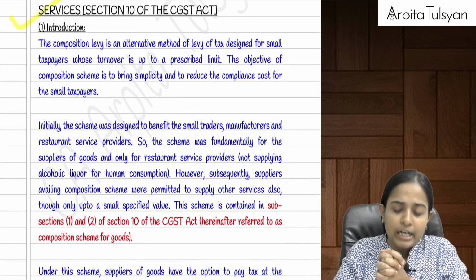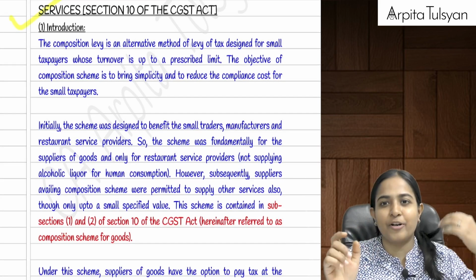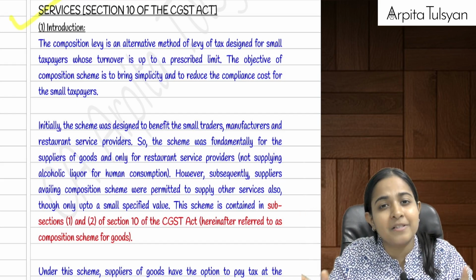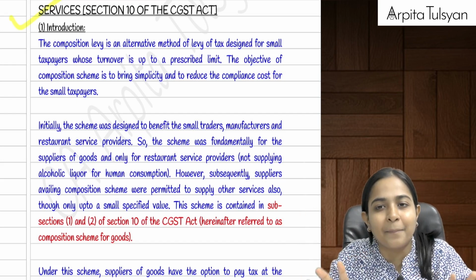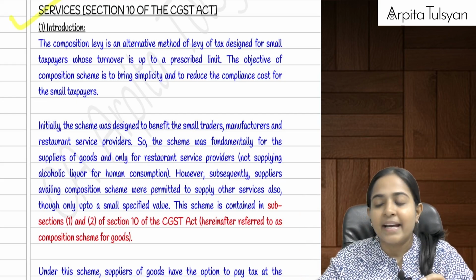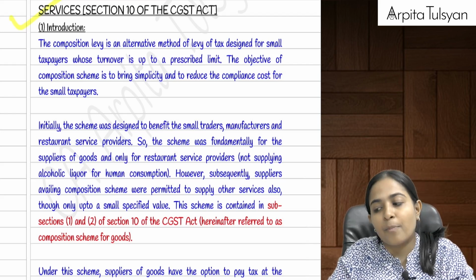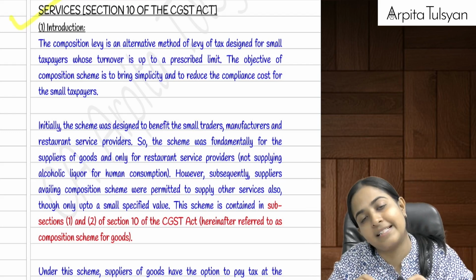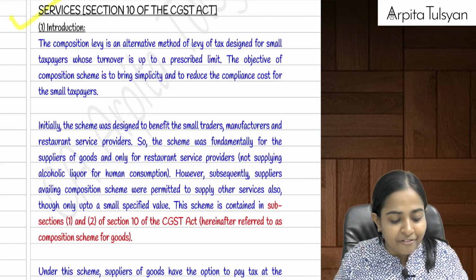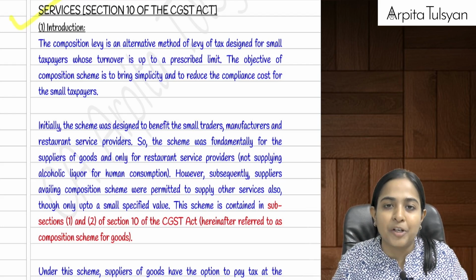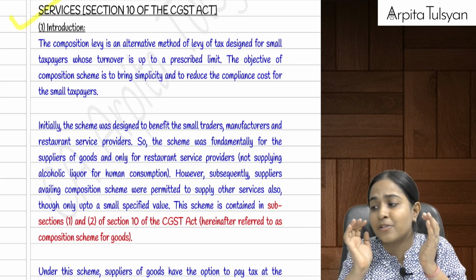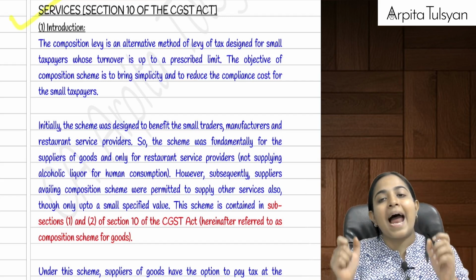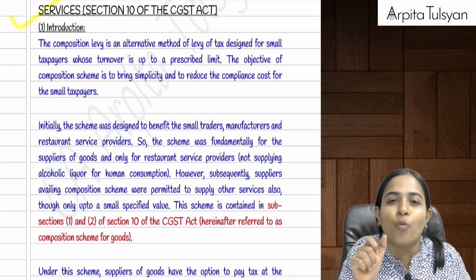Yes, everyone. Now, first of all, composition scheme, a very basic introduction we had already seen in the first chapter. Composition scheme was introduced for the small taxpayers. Okay, less issues, less burden, and all these things, right? So, what happened in this case? The composition levy is such a method, such an alternative tax. It is not compulsory. It is an option for the taxpayers that if their turnover does not exceed a particular threshold limit, means they are small taxpayers or small business persons, then they can opt for this composition scheme and they can pay taxes at a very lower rate.